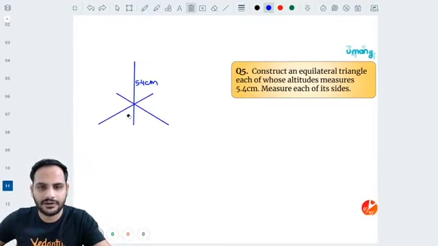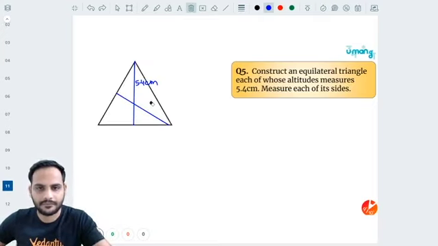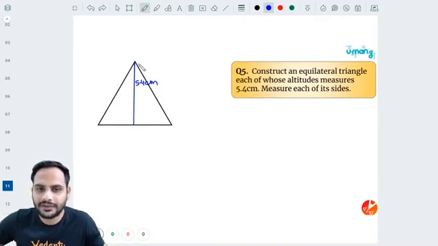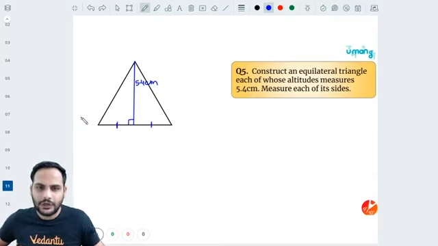I know that, sir, by geometry, this altitude is 5.4 centimeter, and also this altitude will be dividing this line into two equal parts. Correct? Yes, sir. Also, I know that this is acting as an angle bisector. Also, this angle is 60 degree. This angle is 90. So by angle sum property, this angle will be 30 degree. But this will be acting as an angle bisector also, na? So this angle is also 30 degree.